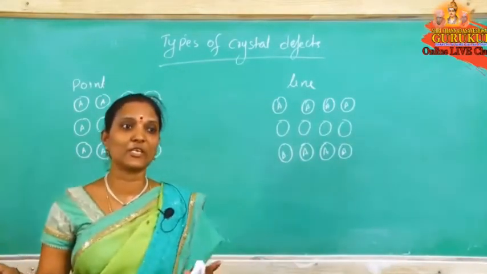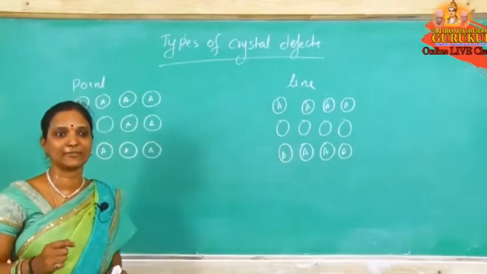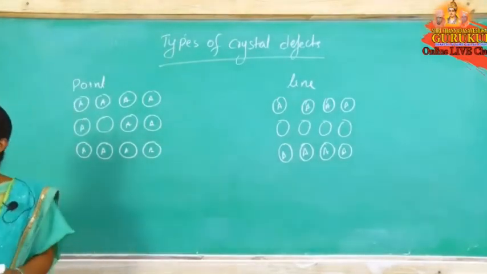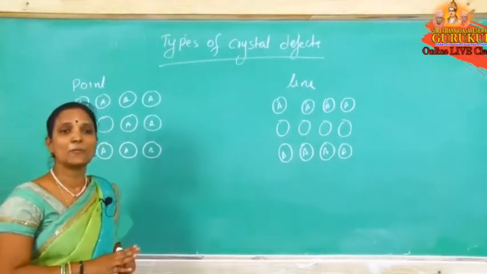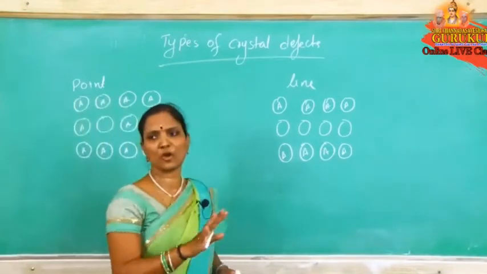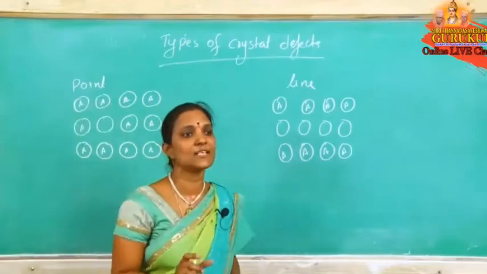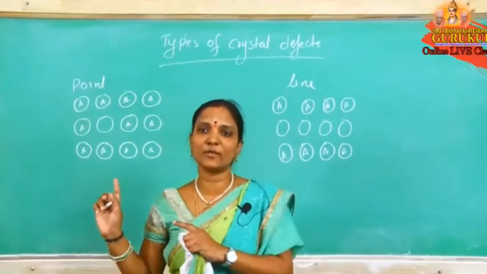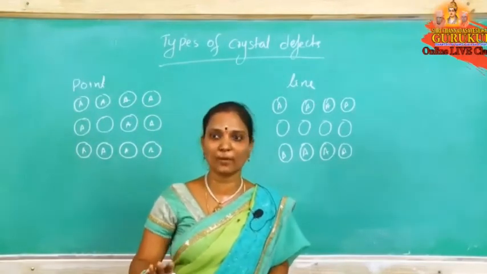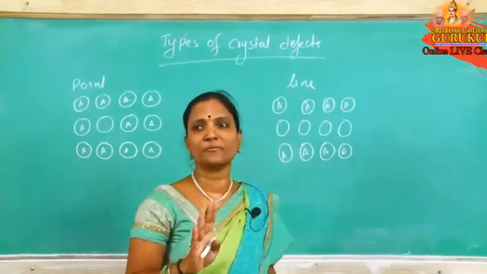If an entire row deviation came, that defect is a line defect. If deviation came at particular places only, then the defect is a point defect. Line defects are rare in crystals. That's why we are not learning about line defects. We are concentrating only on point defects. Point defects are common. Complete row missing is very rare.